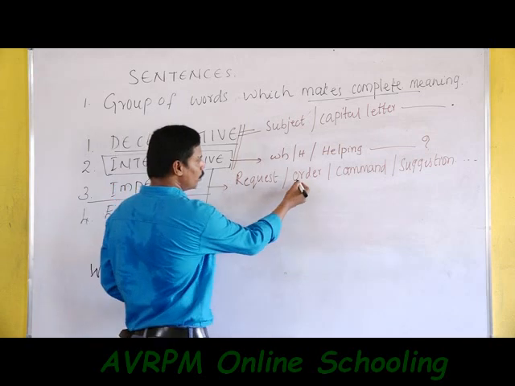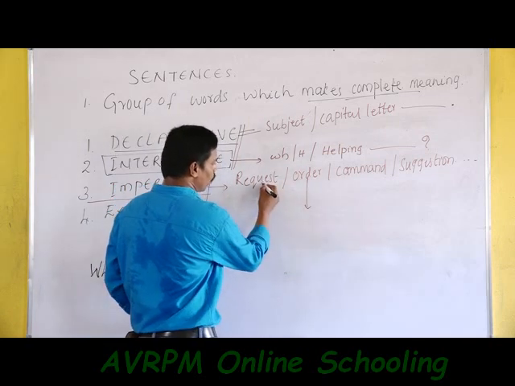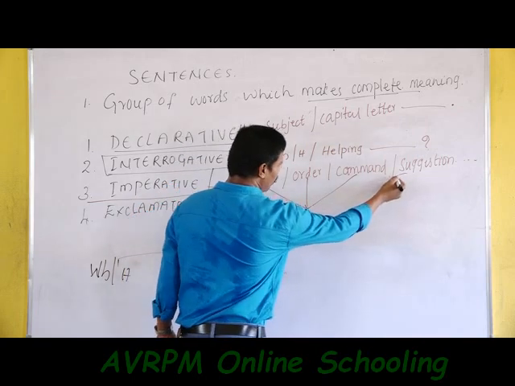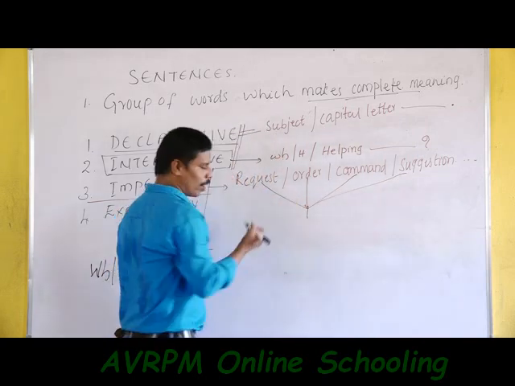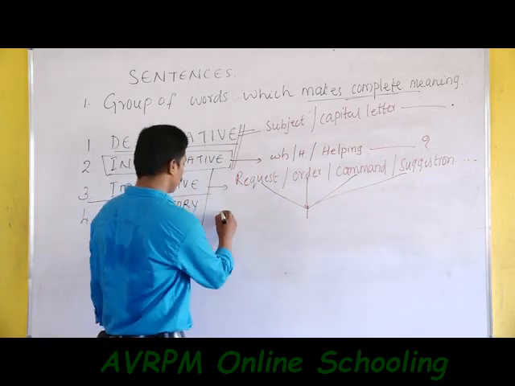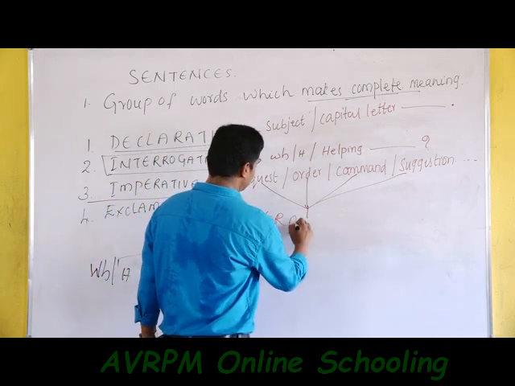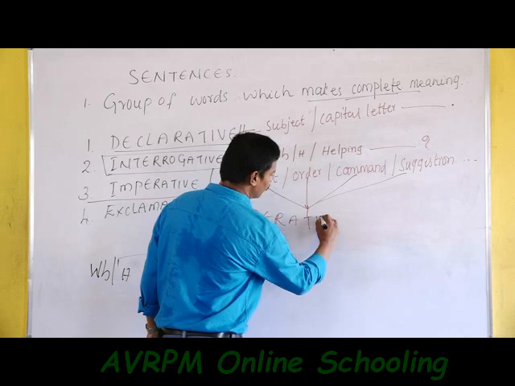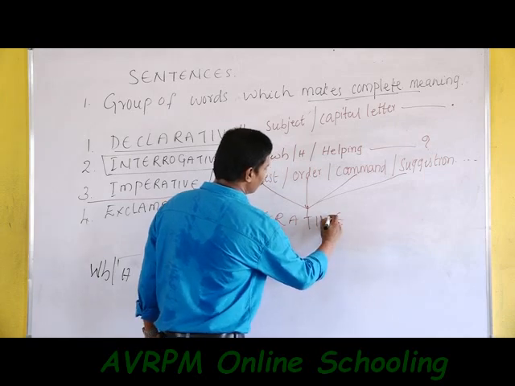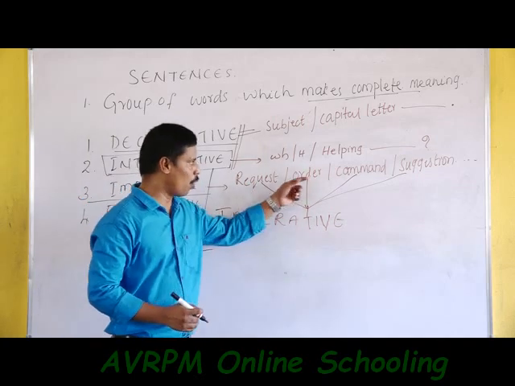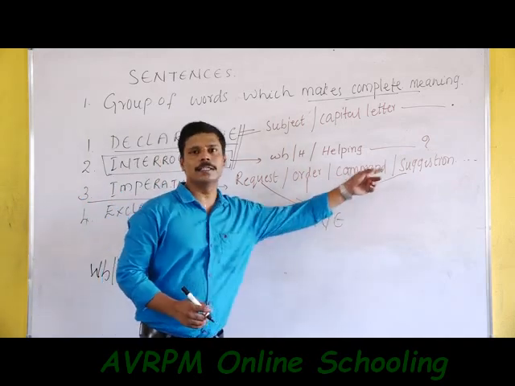If you want to order a person, request a person, command a person, or suggest to a person, we use one kind of sentence. That sentence is called an imperative sentence. So an imperative sentence is a request, an order, a command, a suggestion.